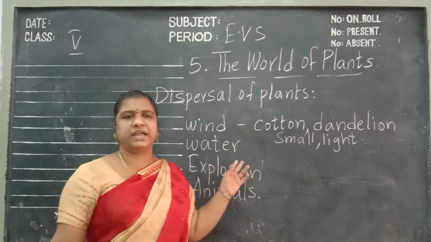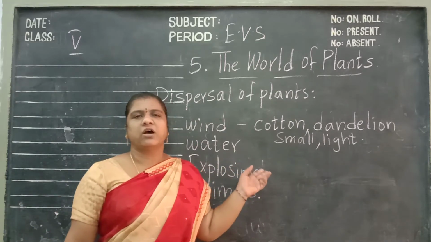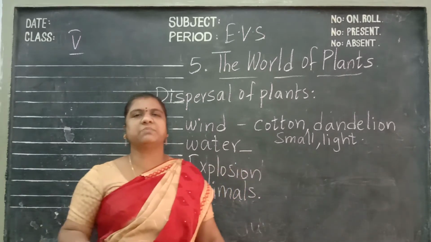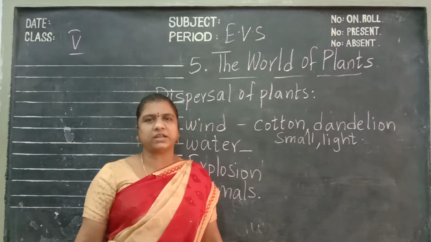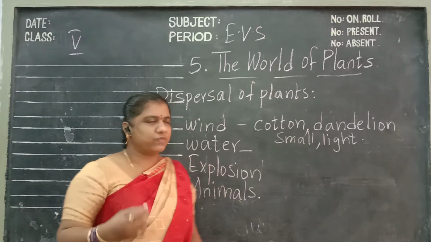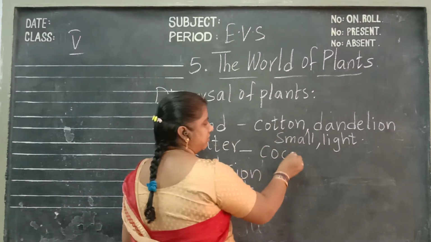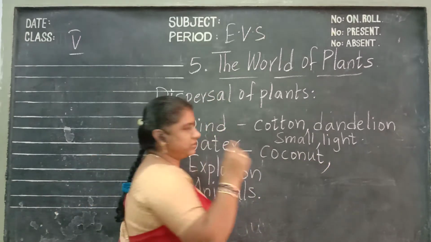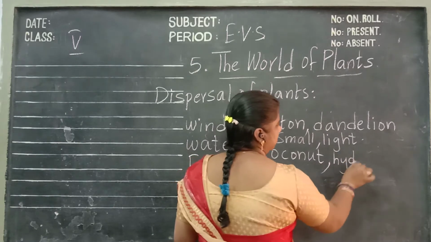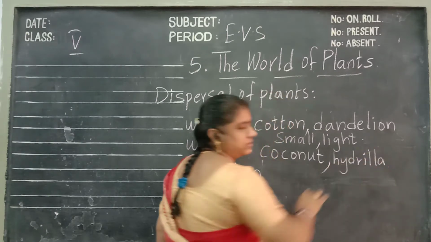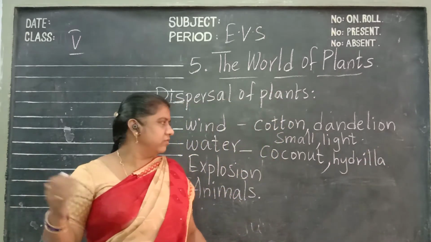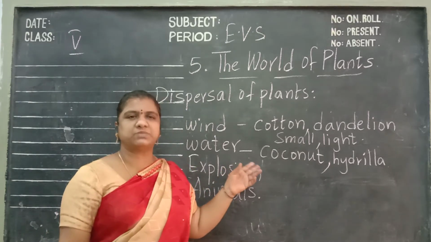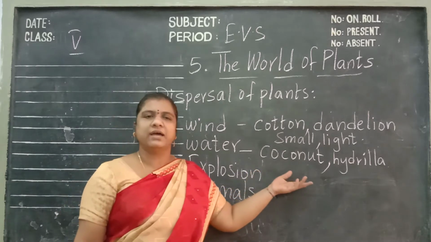There are certain seeds and fruits of plants that grow near water, and they are dispersed by water. For example, see children, coconut and hydrilla. These seeds are dispersed by the water.